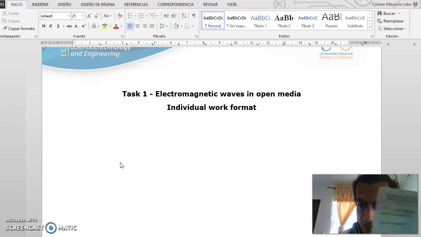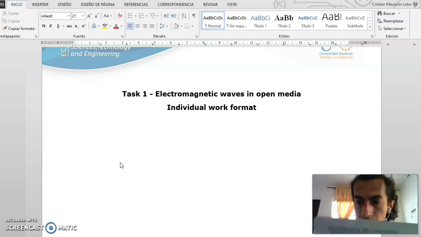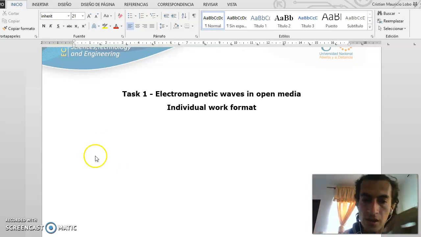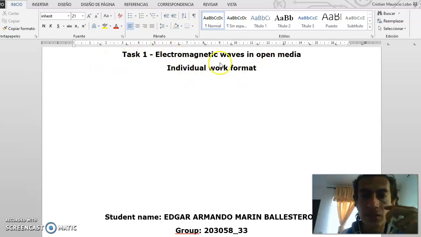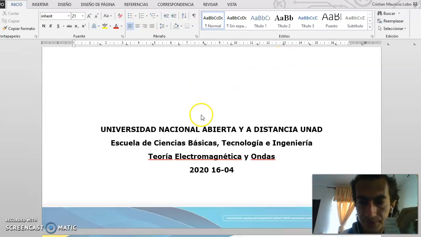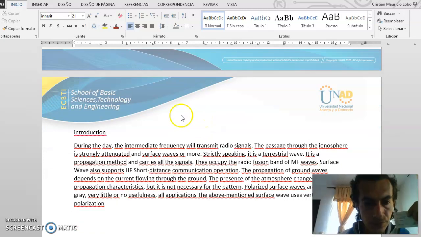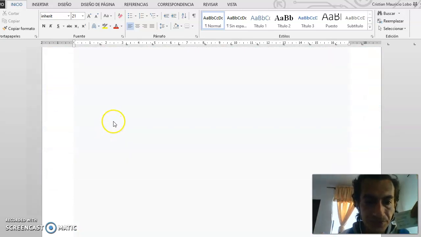This is my identification document. This is my individual work report. Task 1: Electromagnetic waves in open media, individual work format. This is the introduction.